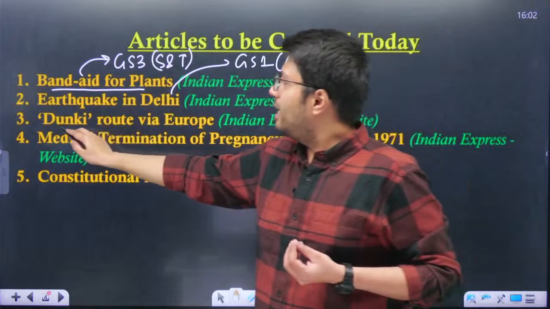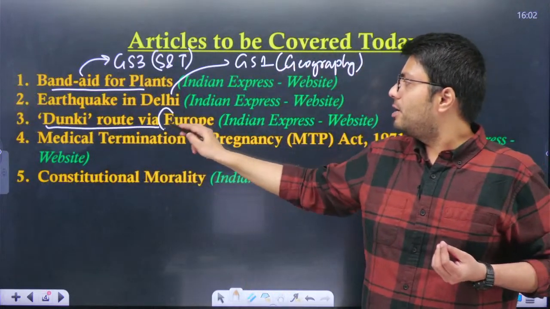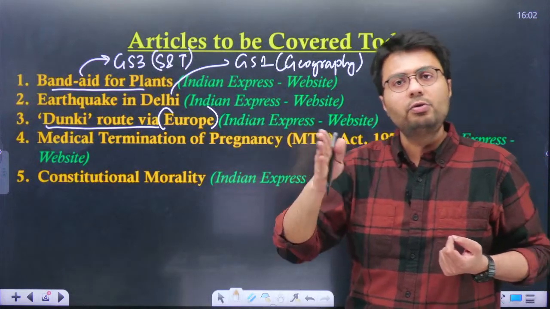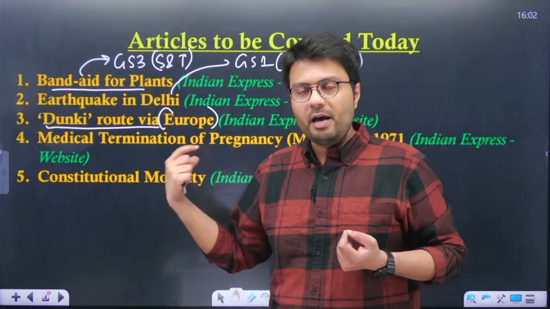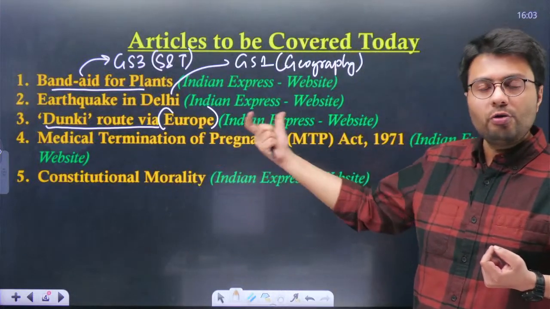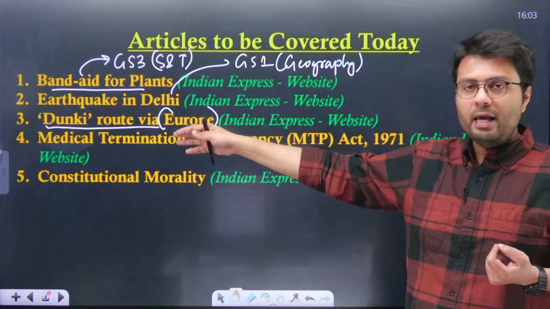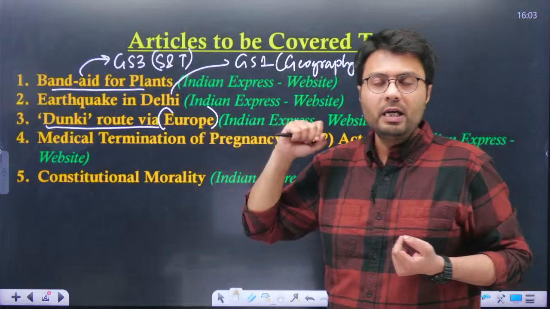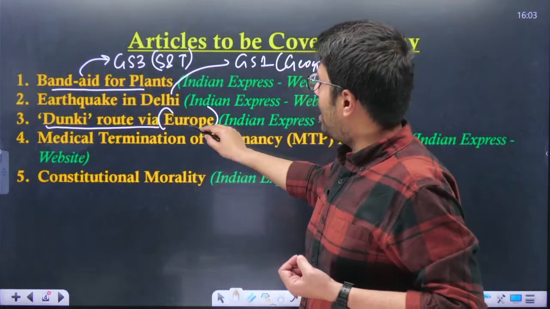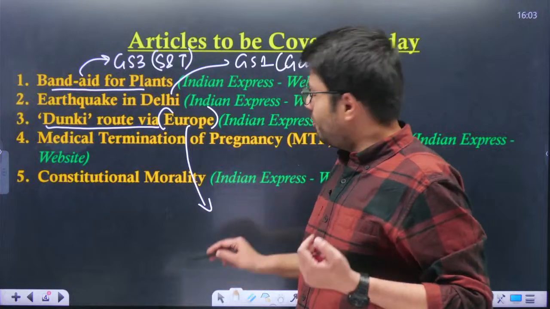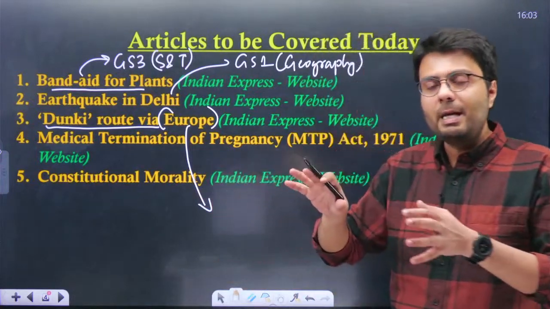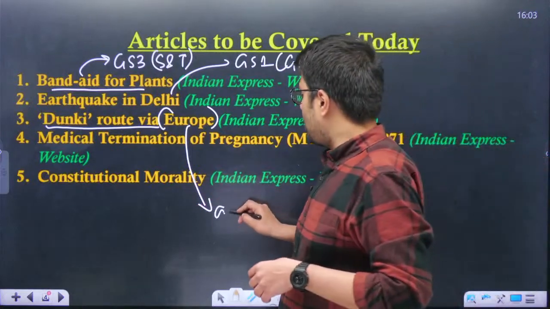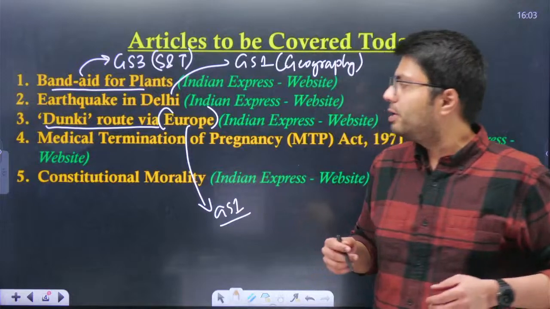Then we'll be understanding about the new Dunki route, that is via Europe, as many people who have been deported back to India have highlighted that instead of the usual route through southern American countries, they have taken another unusual route through Europe. So we'll try to understand why these illegal immigrants take the route via Europe and how it is different from the usual route in South America. Now these types of articles are generally important from a geographical perspective because they tell us many important geographical locations which are used by these kinds of immigrants, understood? So that is why it is also important from GS paper 1 perspective.